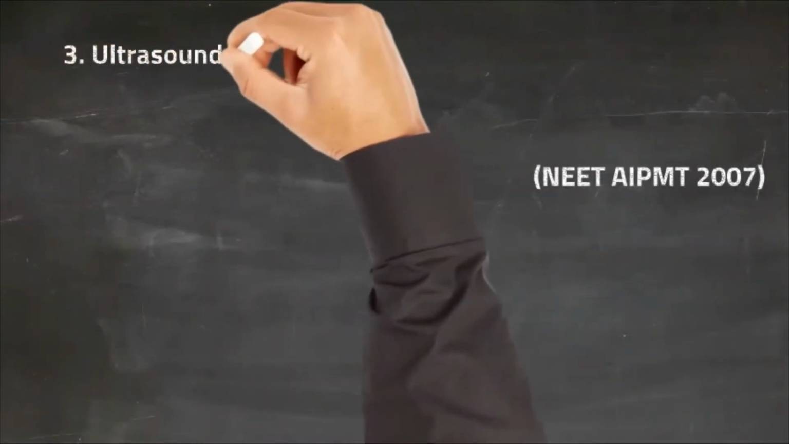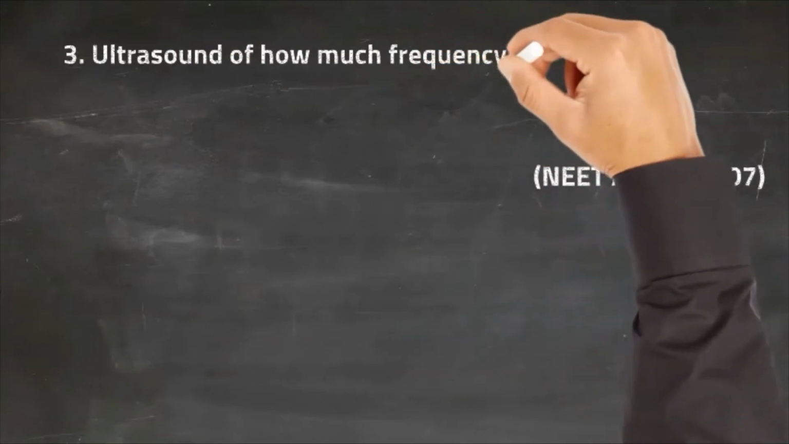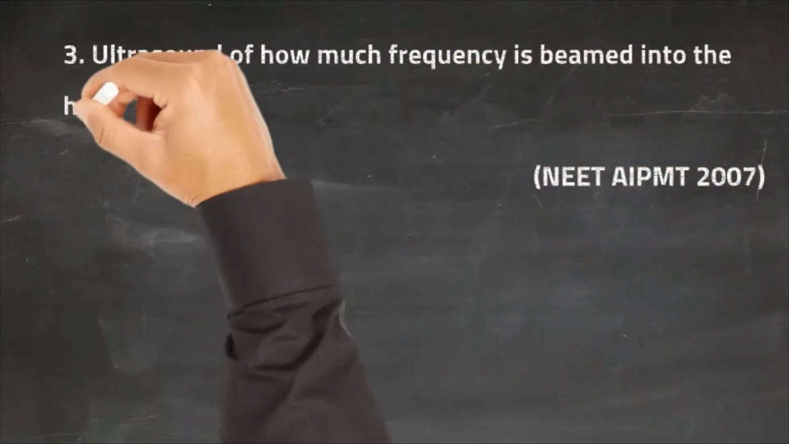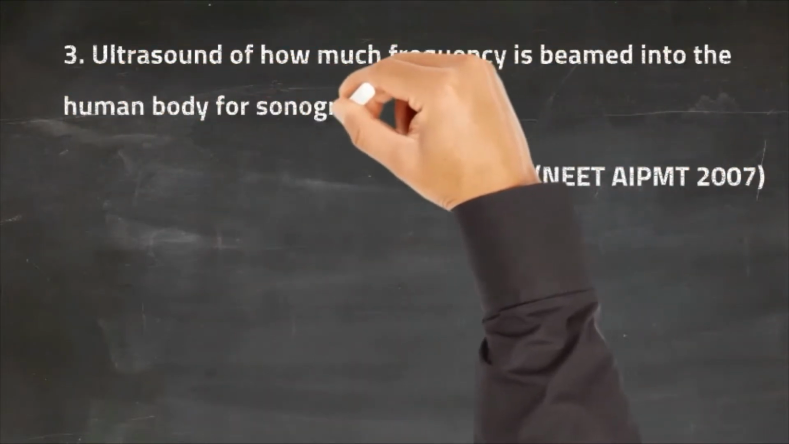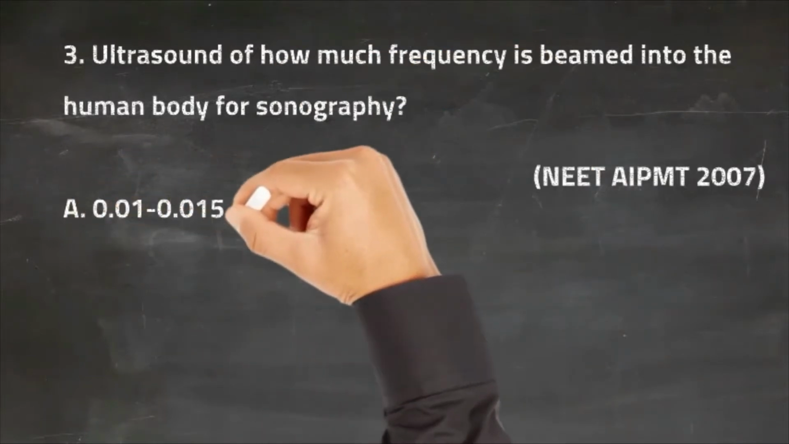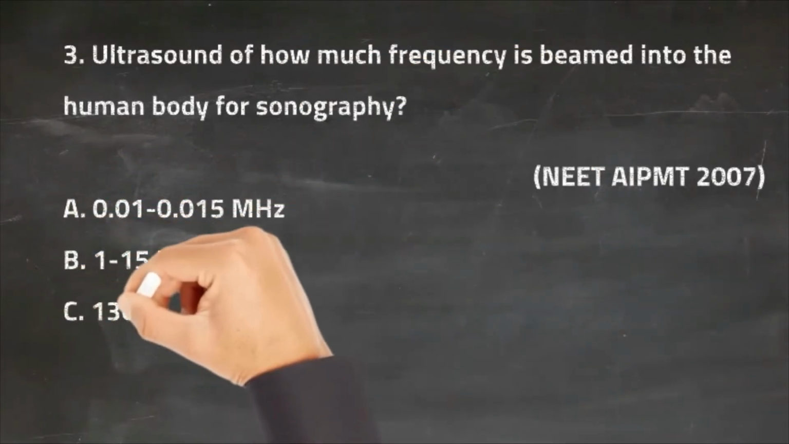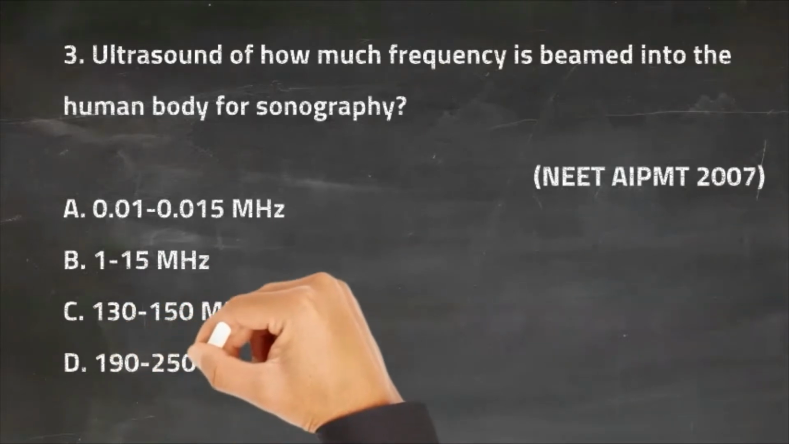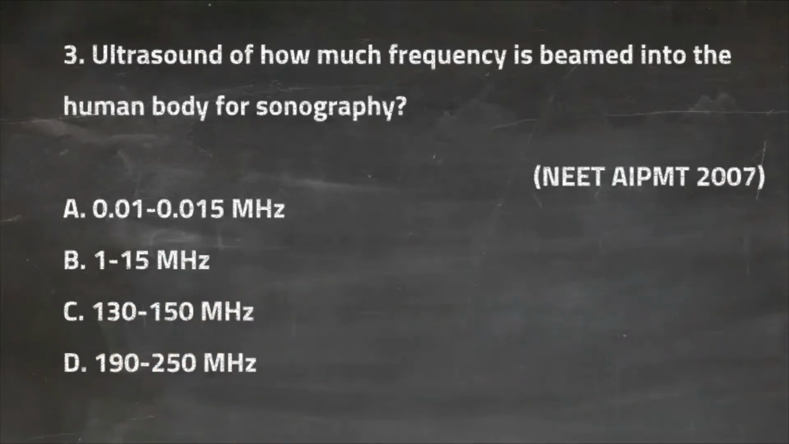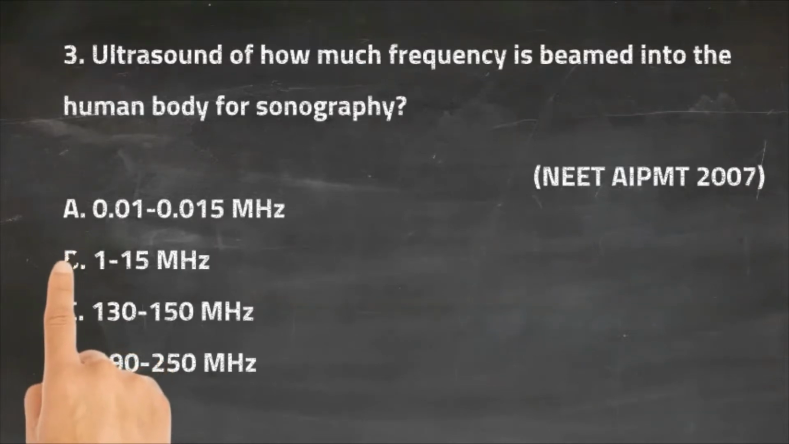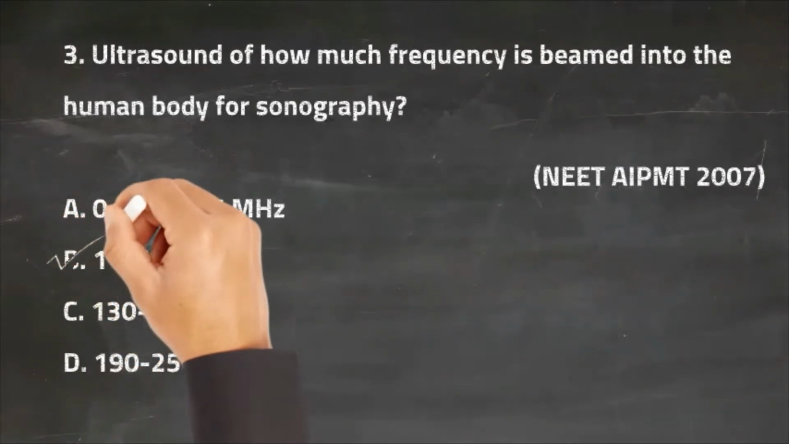The third question is, ultrasound of how much frequency is beamed into the human body for sonography? So the first option is 0.01 to 0.015 megahertz. The second option is 1 to 15 megahertz. The third option is 130 to 150 megahertz, and the last option is 190 to 50 megahertz. So the right answer for this question is option B, and that is 1 to 15 megahertz.